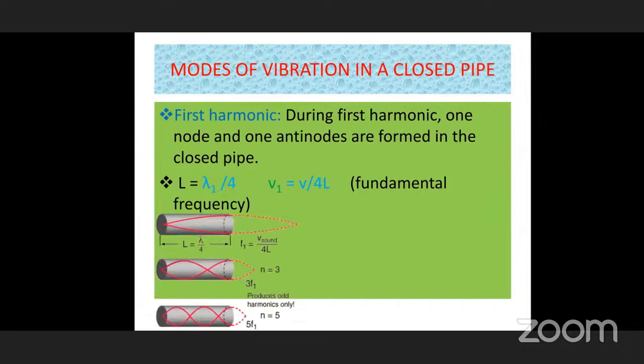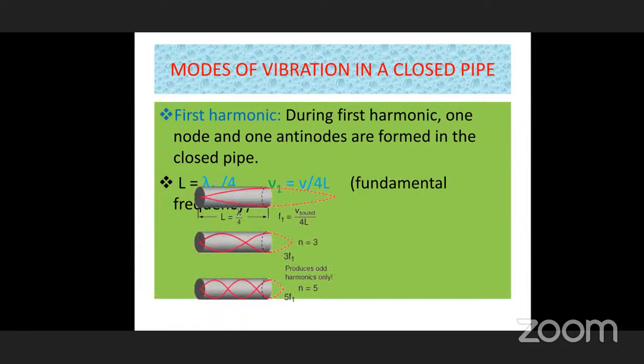As you can see in the 2-dimensional and 3-dimensional diagrams, some may have a doubt: where are the complete 2 nodal points, as formed in the plucked string? Here one nodal point is on the closed side, and on the other side, where is the nodal point? Actually, on the open side there is an antinode, but the nodal point is formed in the air itself above the open side. To show that, we are taking this 3-dimensional diagram. From this also, you can see the frequencies.